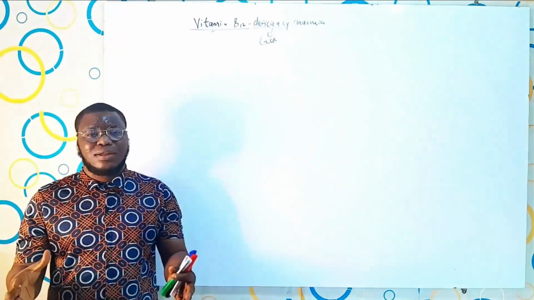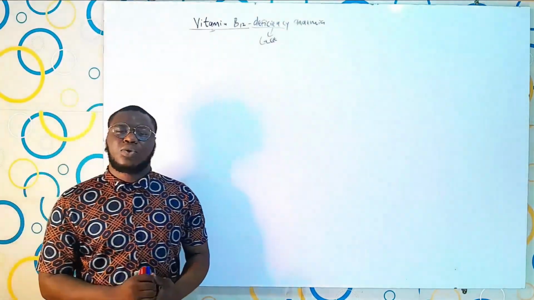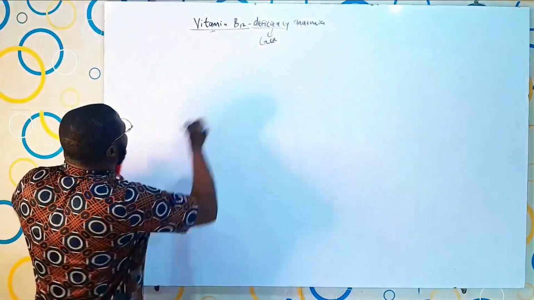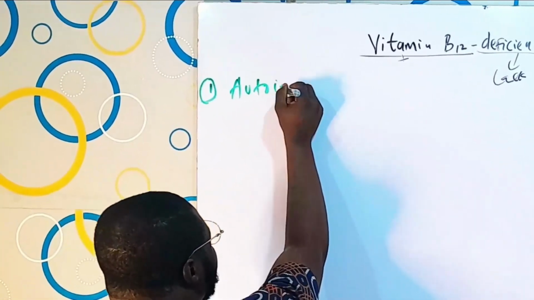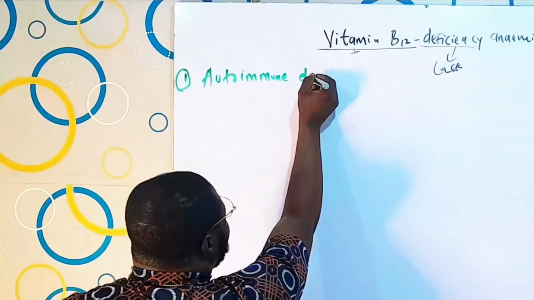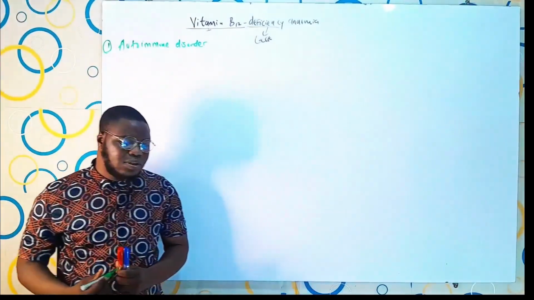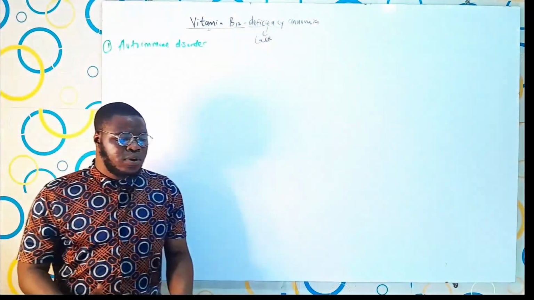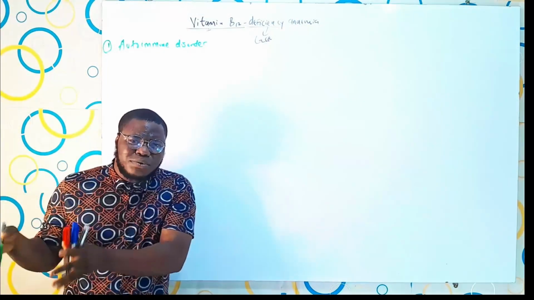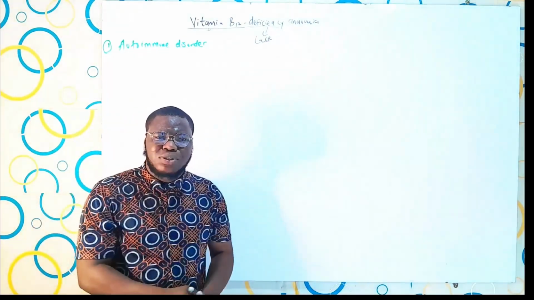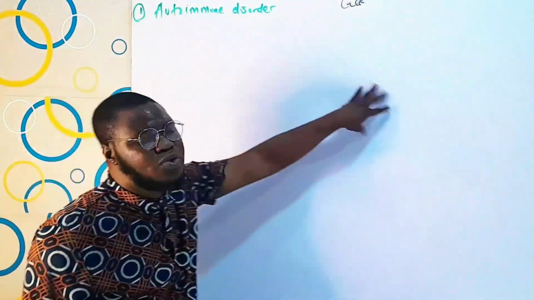It can be caused by autoimmune disorder. Now, the question is, what are autoimmune disorders? The main cause of vitamin B12 deficiency anemia, I said, is autoimmune disorder. And the question is, what does that mean? Autoimmune disorders are disorders of the body where the cells of the body are not able to recognize their own cells, and they kill the body cells. As in one group of body cells starts killing the others, simply because they think they are foreign or strange cells. Now, to understand this, how does autoimmune disorder relate to vitamin B12 deficiency anemia?